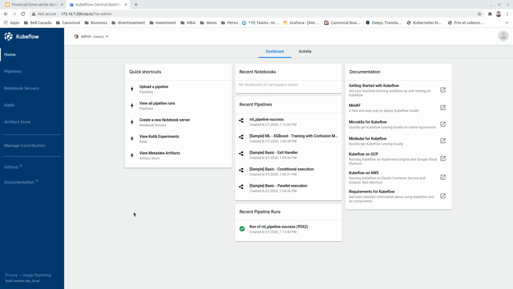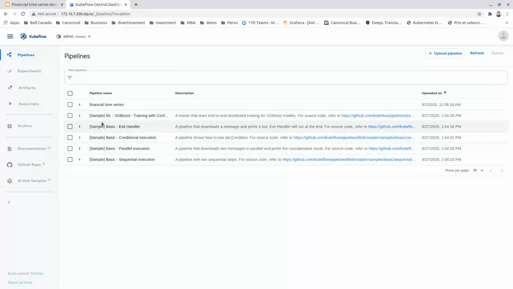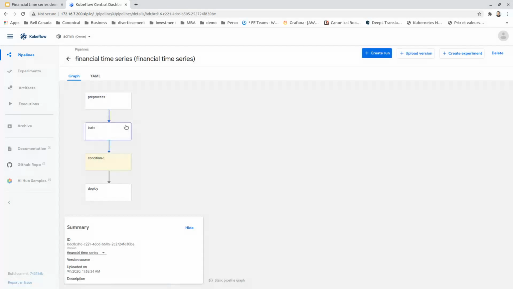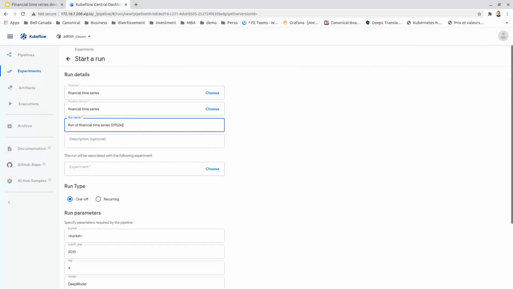Let's start running our demo now. We begin by accessing the Kubeflow central dashboard, and from there we can access all the Kubeflow components like pipeline, the notebook, and Katib. So we will run our demo with Kubeflow pipelines. Let's create a new pipeline from the financial time series project or pipeline. We create a run here.